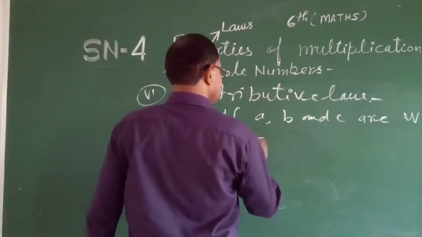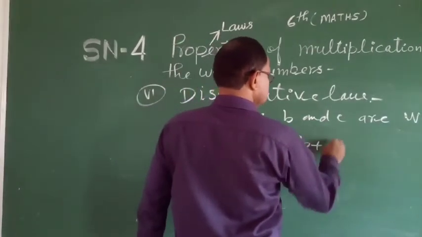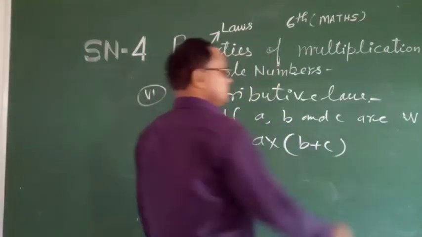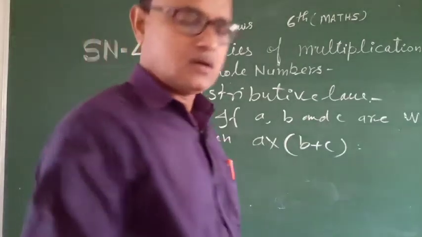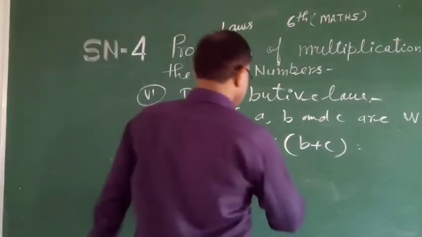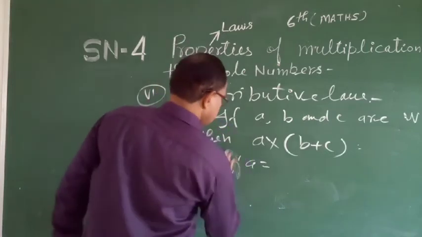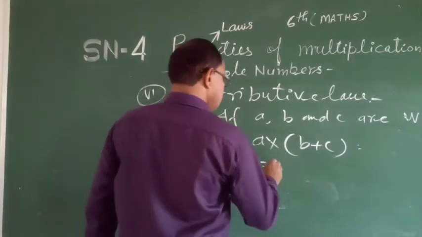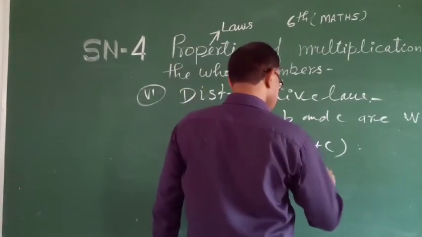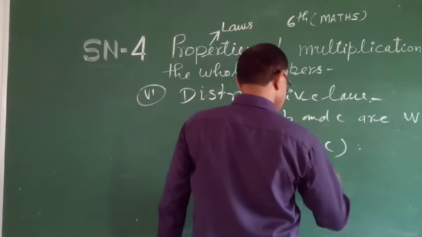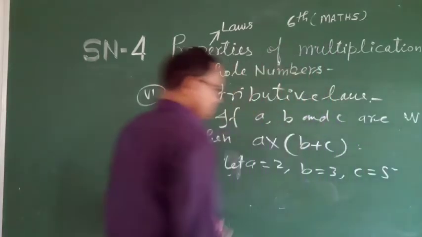Distributive law: in this case, A into (B plus C), whichever result is found, that result will also be a whole number. Okay, here let A is equal to 2, B is equal to 3 and C is equal to 5.